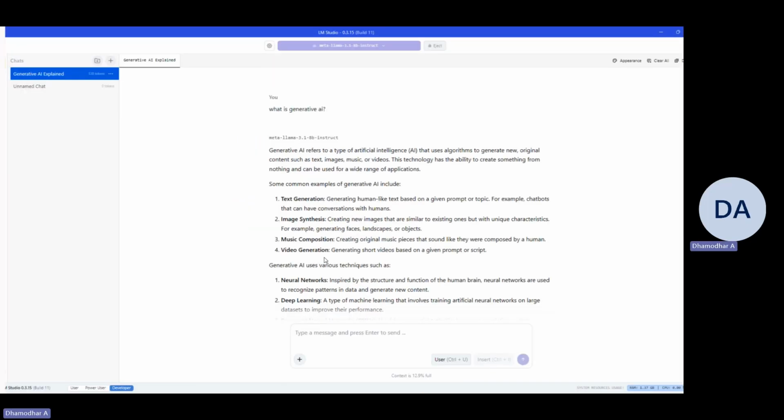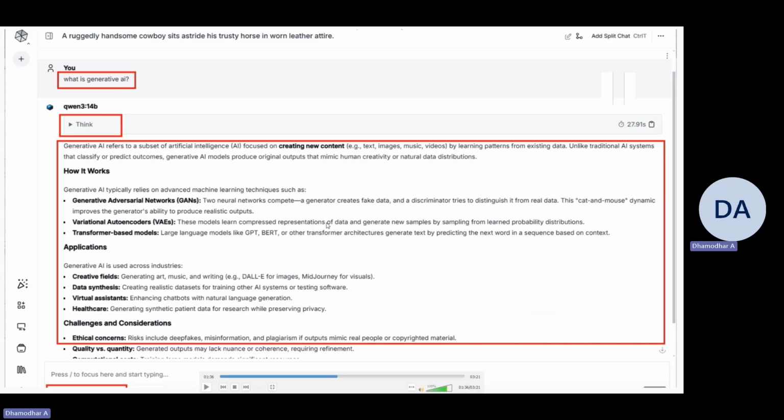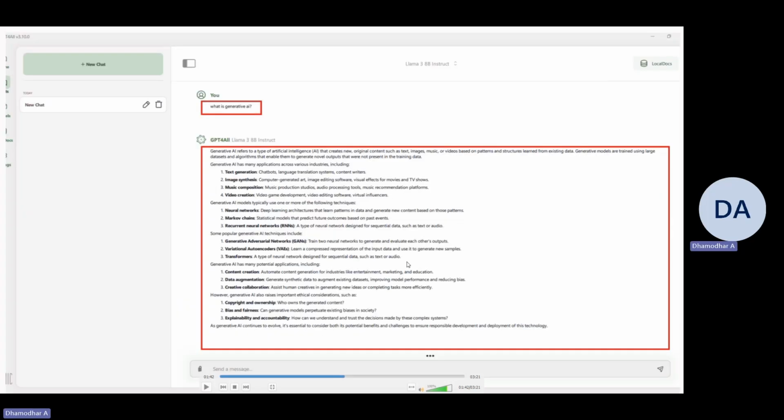LM Studio is a free desktop UI-based application wherein we can plug in the model and play with it. Another alternative to LM Studio, especially for Ollama models, is MSTY. So this is the user interface of MSTY. This is again a desktop-based application. And this is another desktop UI, GPT4All, wherein we can plug in the models and play with it.